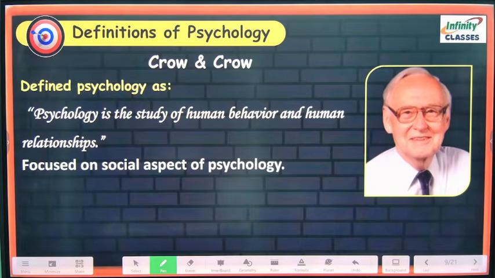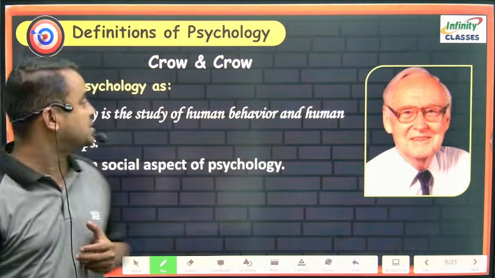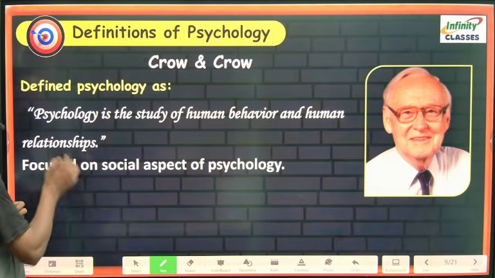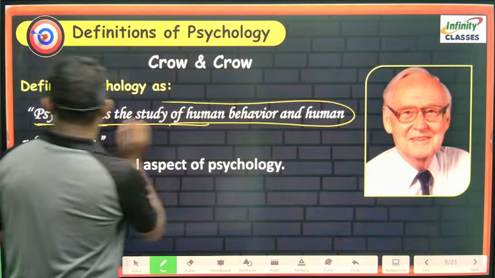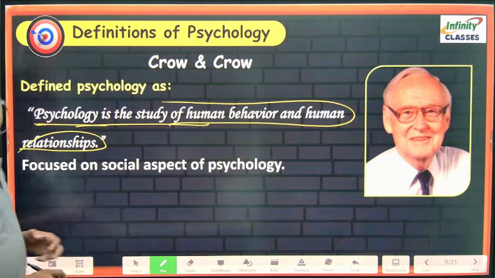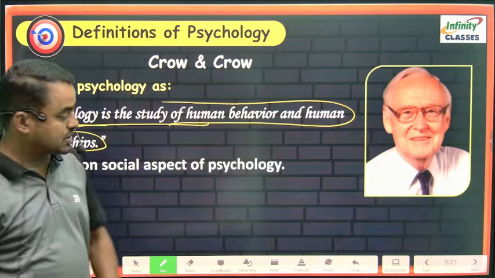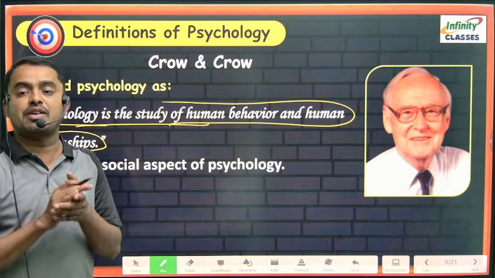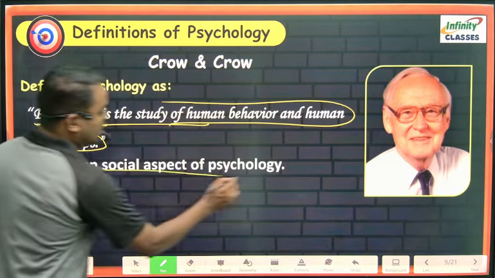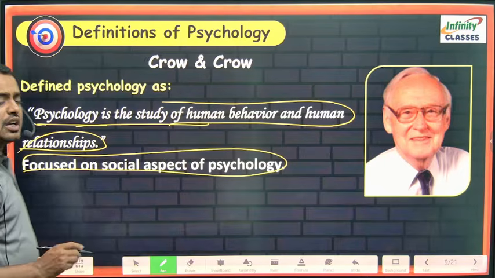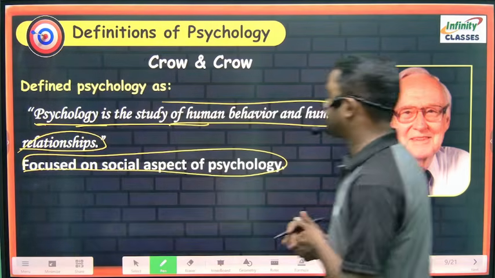And the next, according to Crow and Crow, who are also famous psychologists. They defined psychology as the study of human behavior and human relationship with other people: how the person is behaving, how he is maintaining relationships with others. They focused totally on the social aspects of psychology.